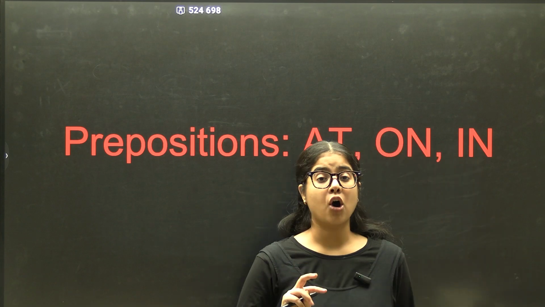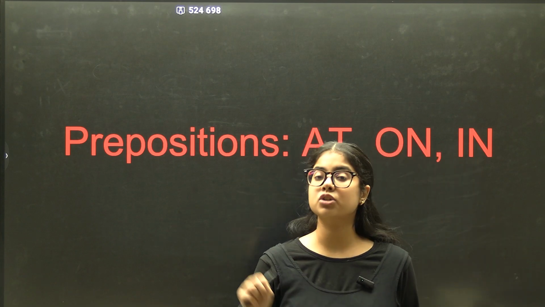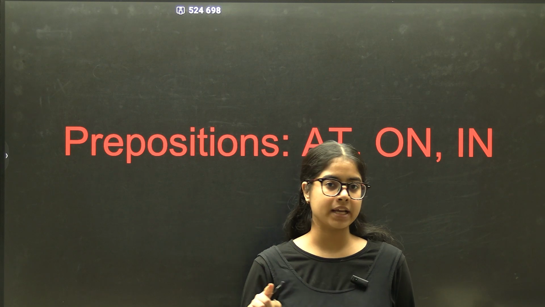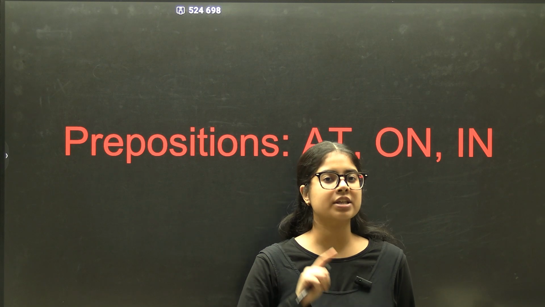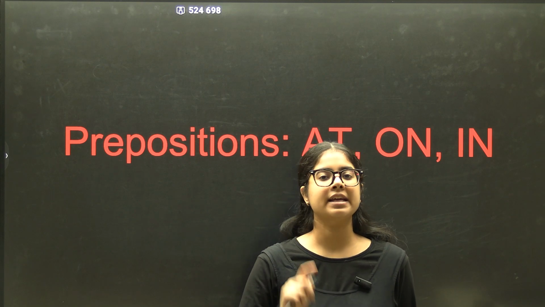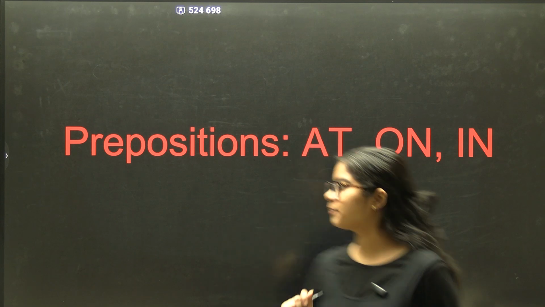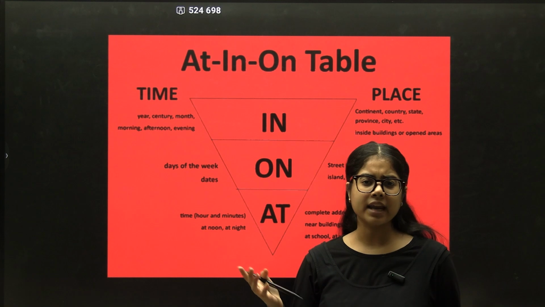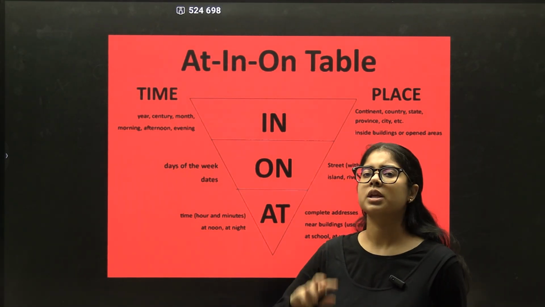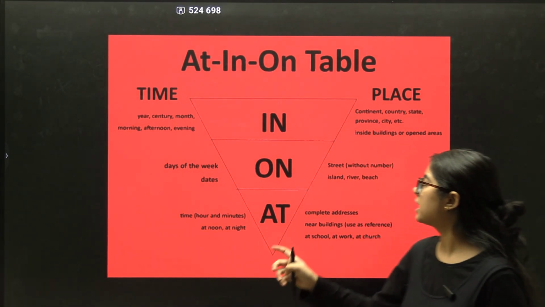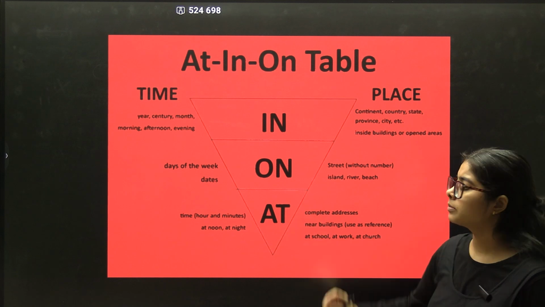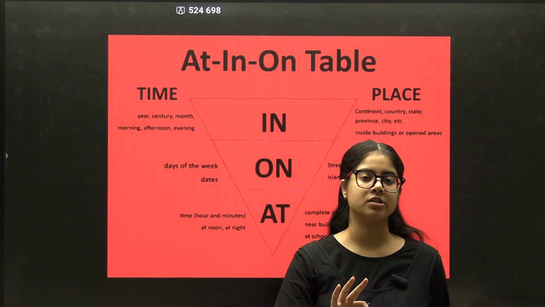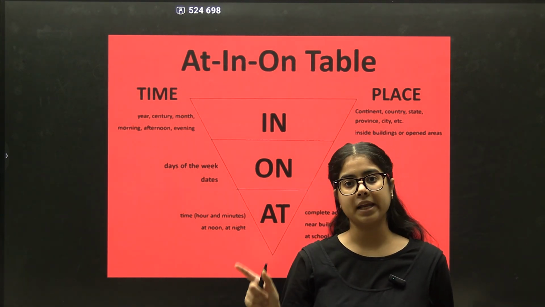Alright, at, on, and in are common prepositions used for both time and place. Now, its usage can be easily represented in a simple diagram, an inverted triangle, or any triangle. You can even flip it. But one simple triangle can easily explain you the difference in the usage of these three prepositions. First, let's take up place.